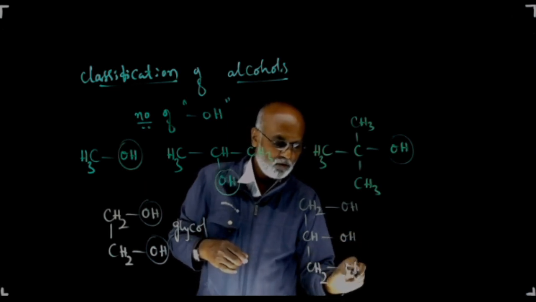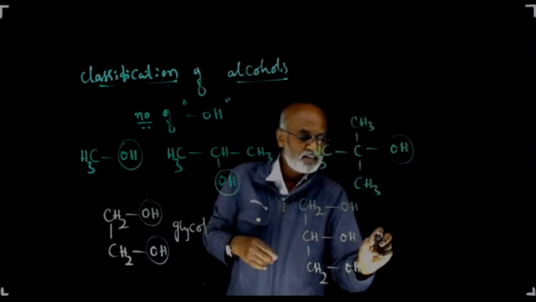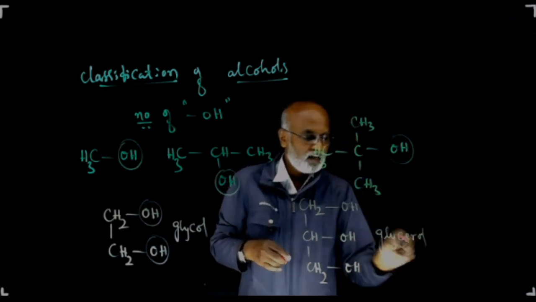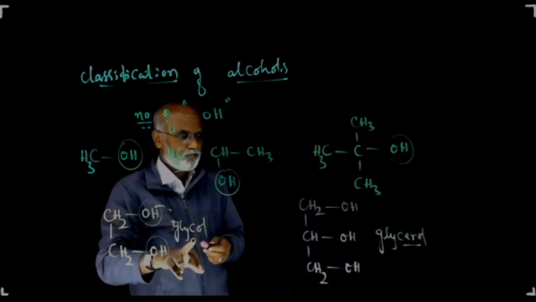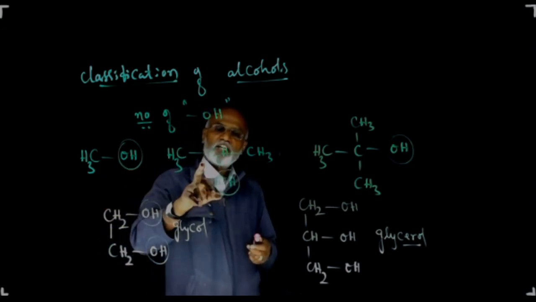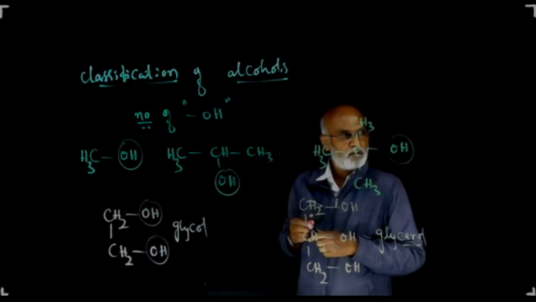Let me take one more OH. This is the molecule which contains 3 OH groups, which is commonly called glycerol. Glycerol is an example of trihydric alcohol. Glycol is an example of monohydric alcohol. Methyl alcohol is a monohydric alcohol. Isopropyl alcohol is a monohydric alcohol. Tertiary butyl alcohol is a monohydric alcohol.